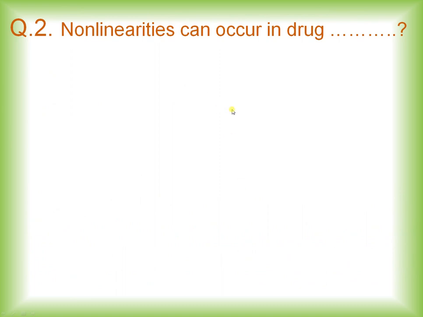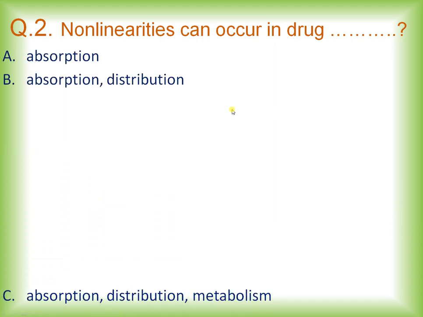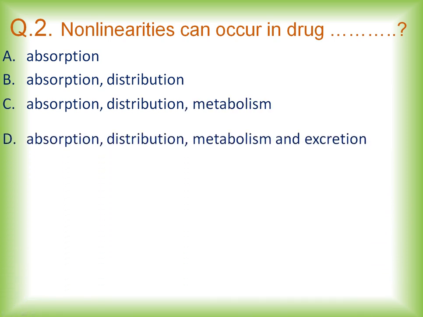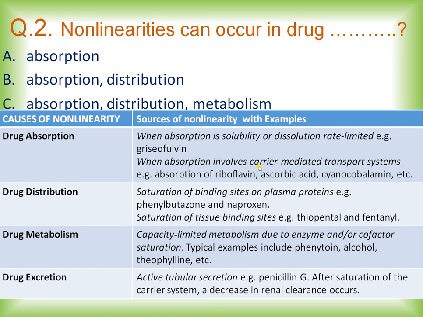Non-linearity can occur in drugs mainly due to which of the processes? Options are absorption; absorption, distribution; absorption, distribution, metabolism; absorption, distribution, metabolism, and excretion. And the right answer is option D, that is, non-linearity can occur in drugs due to drug absorption, distribution, metabolism, and excretion. Now here I have taken a small table which talks about the causes of non-linearity and the sources of non-linearity with examples.